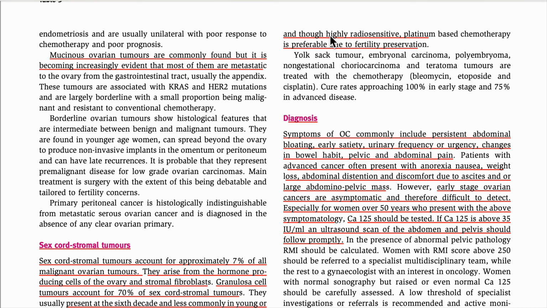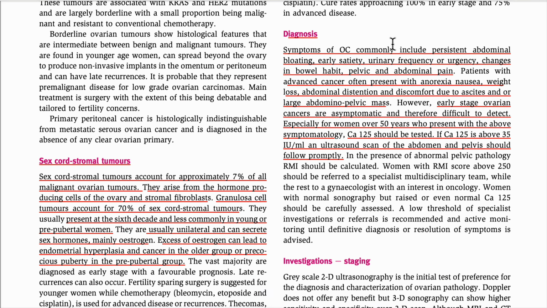The most important thing is that they are highly radiosensitive. Highly radiosensitive means platinum-based chemotherapy is preferable. So we have done how we diagnose it. Mostly we diagnose ovarian cancer with CA125, which I told you about, whether she is symptomatic or asymptomatic.